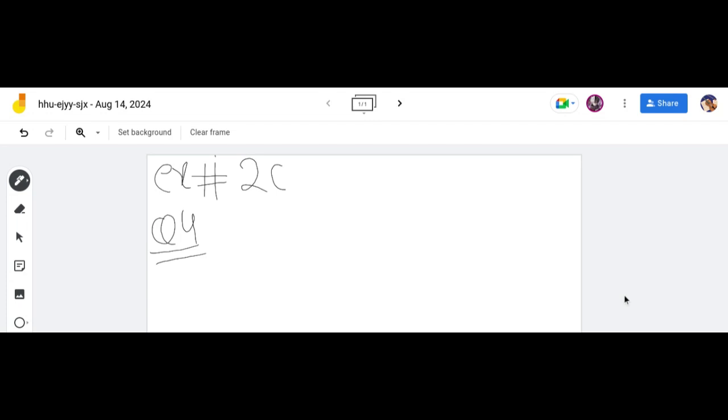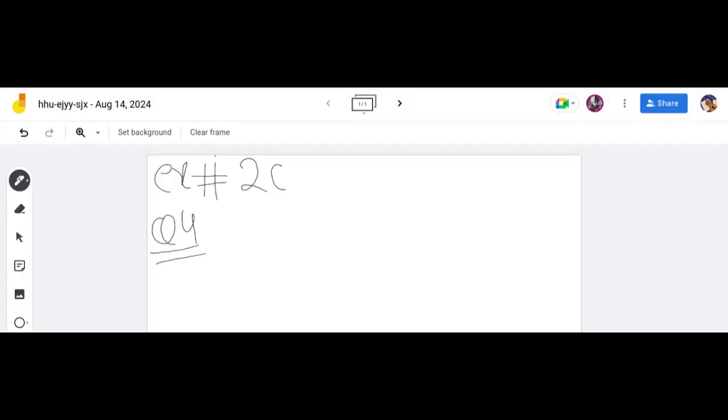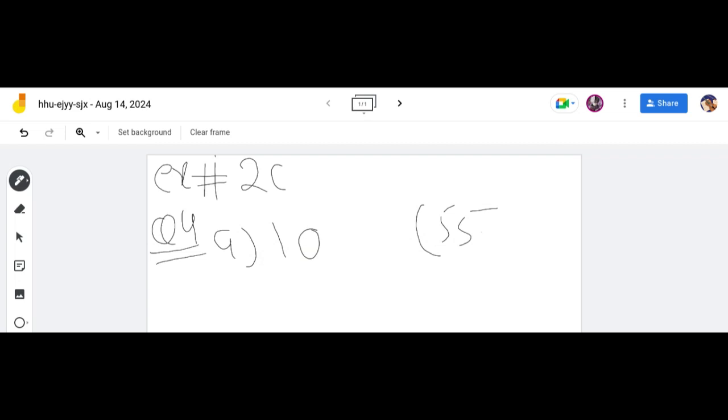So we start from question number 4, part A. Part A says which number? 10. And we have to find the multiples in the range between 55 and 105.